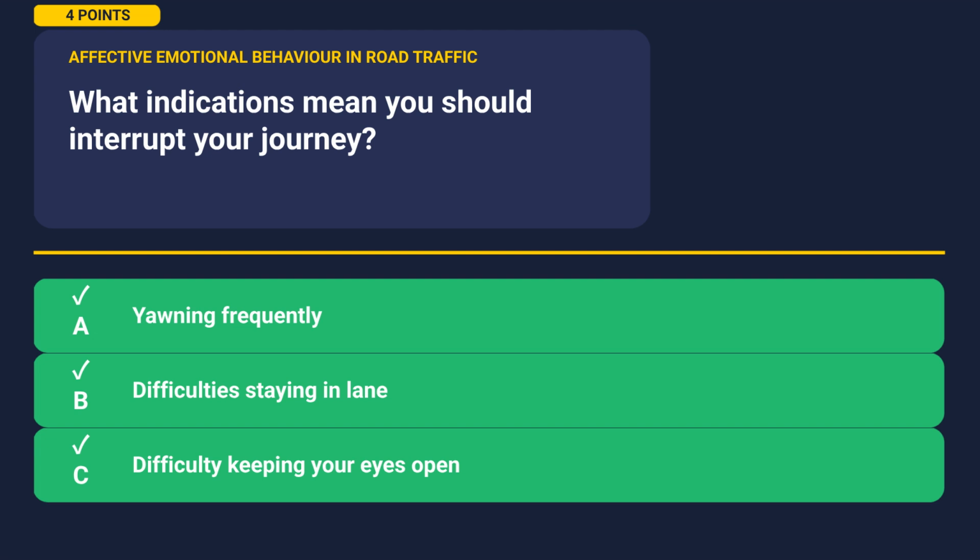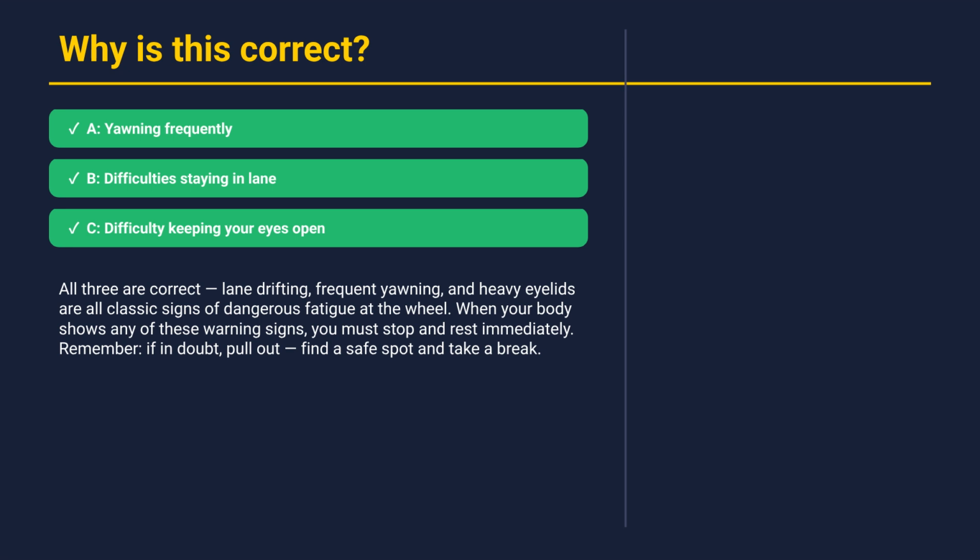All three are correct. A, B, and C. Let's understand why. Lane drifting, frequent yawning, and heavy eyelids are all classic signs of dangerous fatigue at the wheel. When your body shows any of these warning signs, you must stop and rest immediately. Remember, if in doubt, pull out, find a safe spot, and take a break. All right, let's move on to the next question.